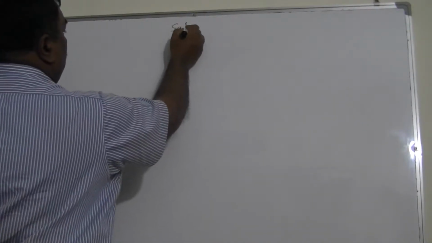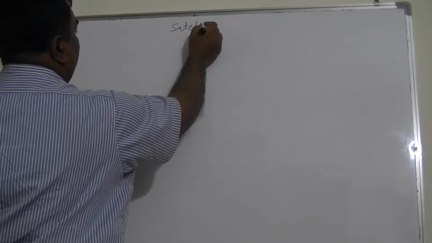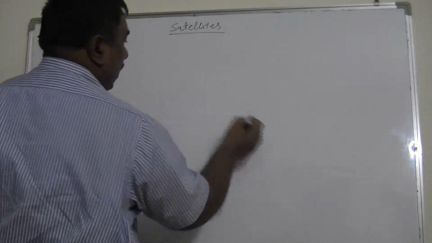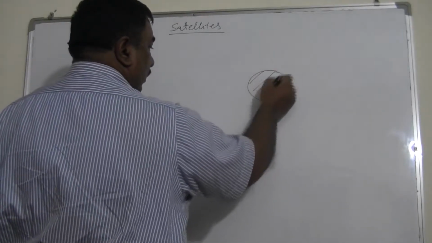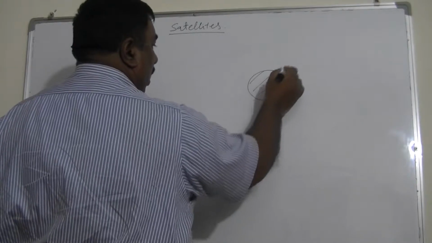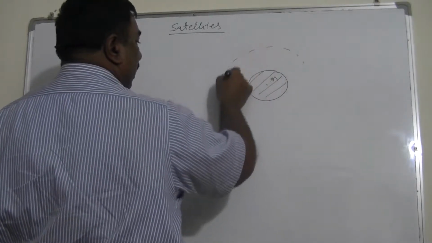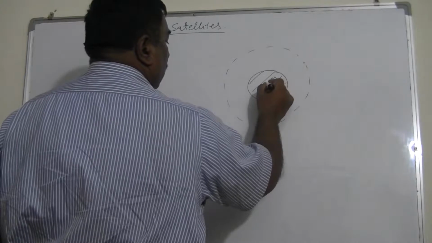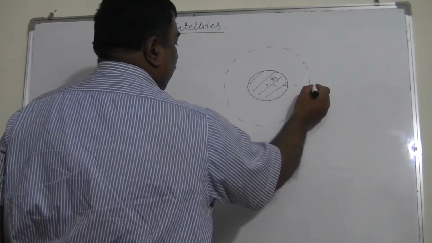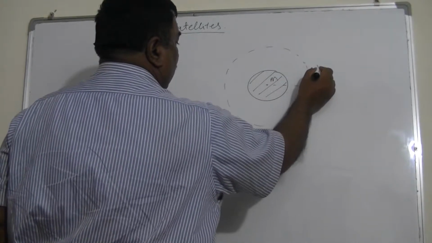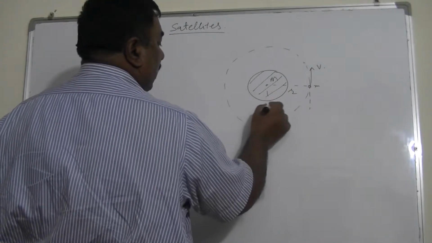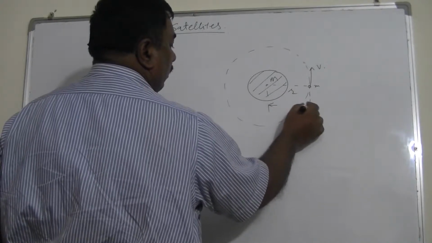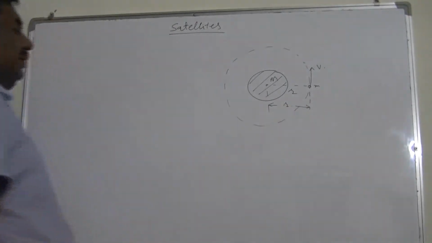We will discuss the satellites, how the different things about the satellites. Actually, suppose this is the body of mass M around which a satellite of mass m moves. This is the mass m of the body which moves with linear velocity v, and this is the orbital radius of the satellite.